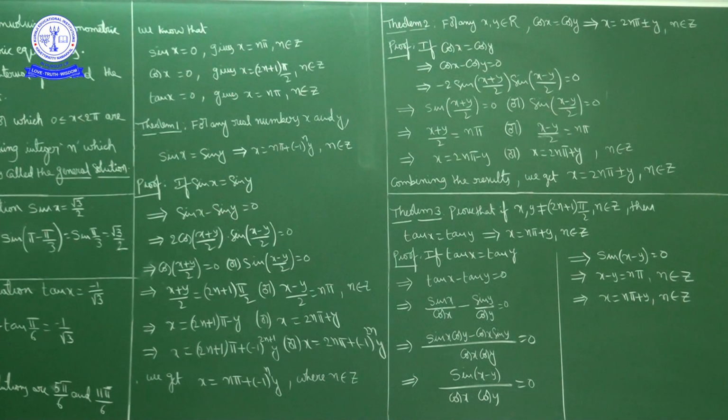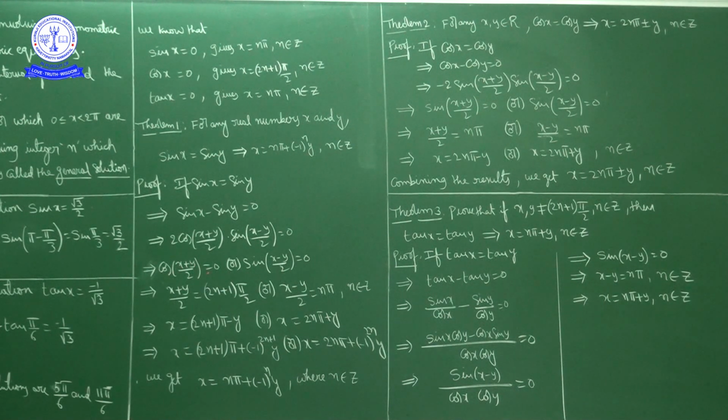Now using the sin x minus sin y formula: 2 cos (x plus y) by 2 into sin (x minus y) by 2 equals 0. The product is 0, and here 2 is non-zero, which means either this is 0 or this is 0. So cos (x plus y) by 2 equals 0 or sin (x minus y) by 2 equals 0.